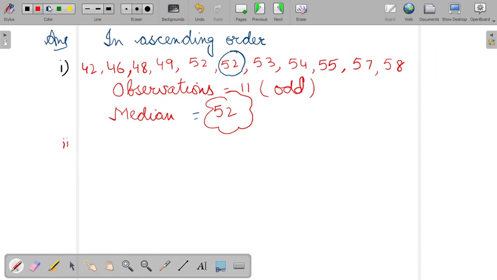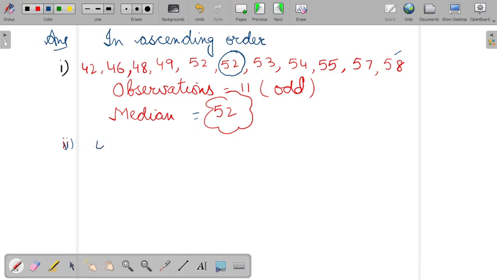In the second part, it is given that the student of weight 58 kg has been removed and instead a 68 kg student has joined, so what will be the median? So we will remove this 58 and write 68 instead of it.